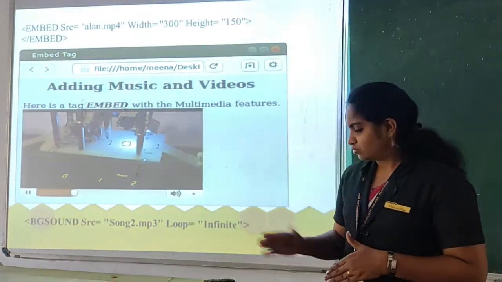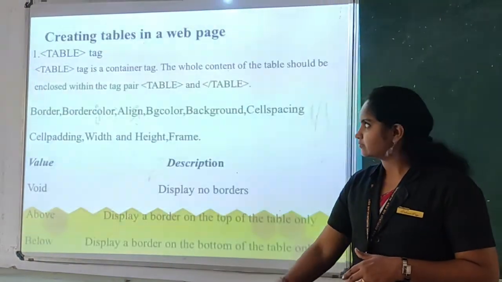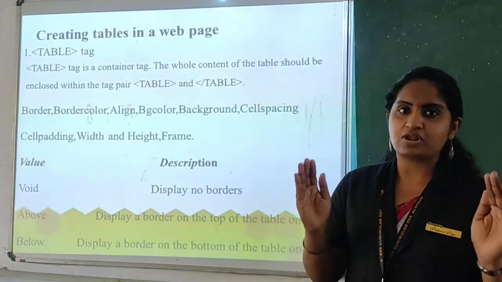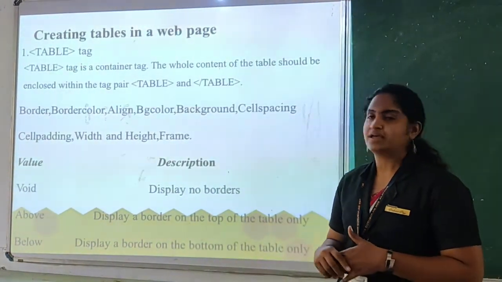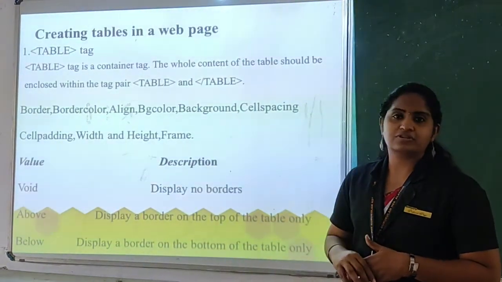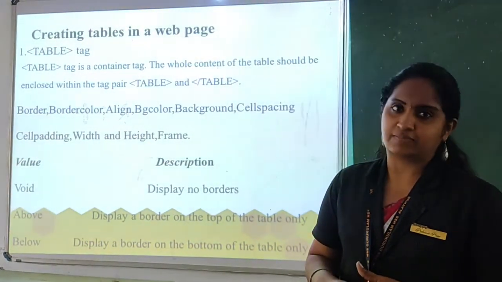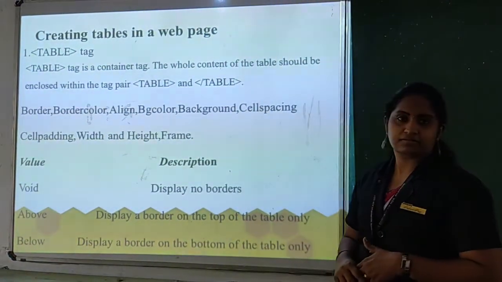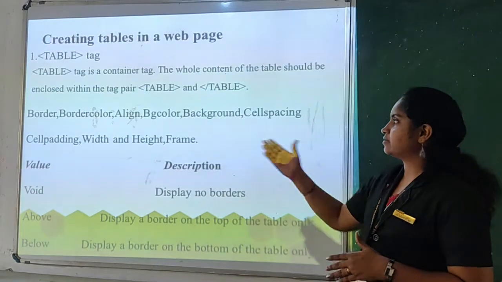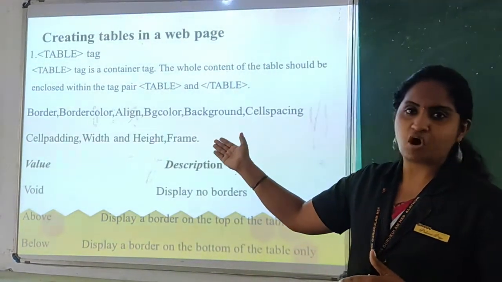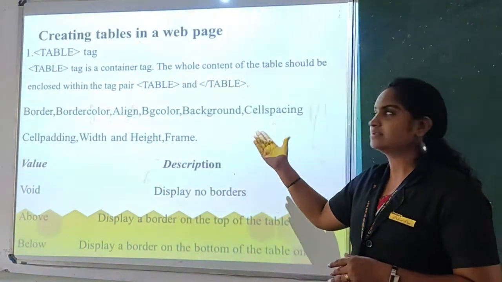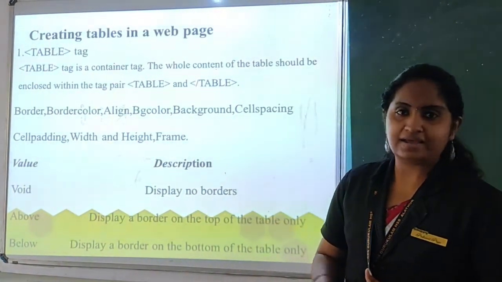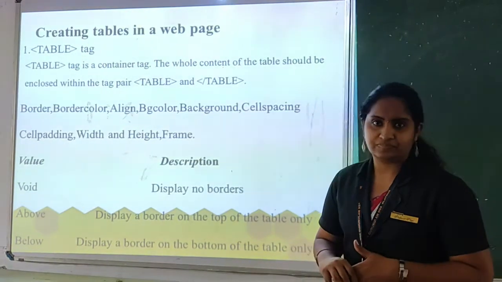Okay, the next content is that we can include tables in a web page. Tabular content can be included in a web page with a particular format. For that you use the table tag, which is a container tag. It has main attributes like border, color, alignment, cell spacing, background color, cell padding, width, height and frame.